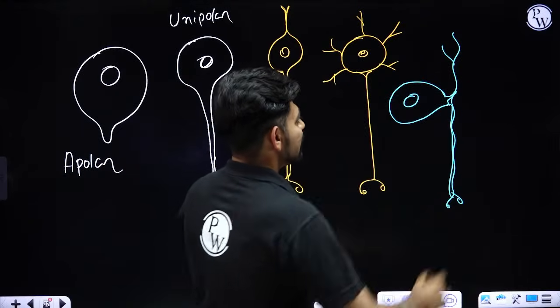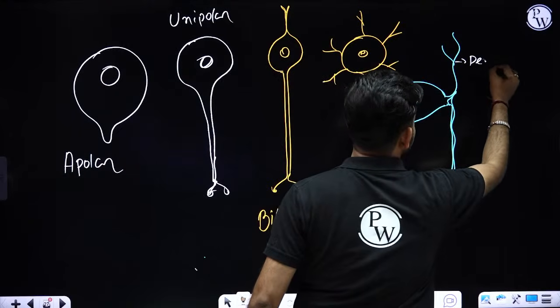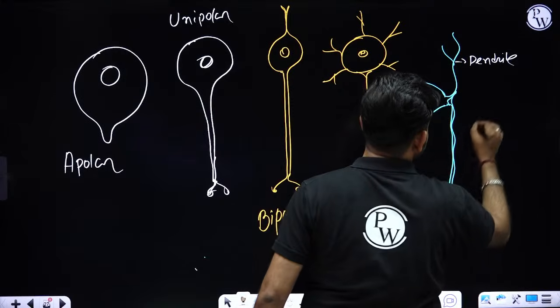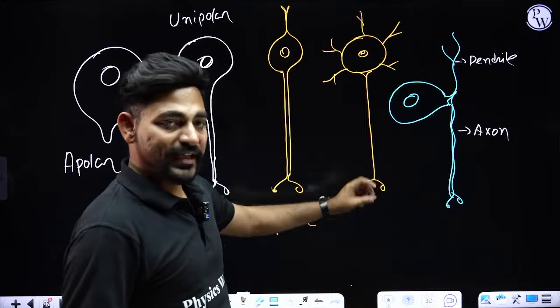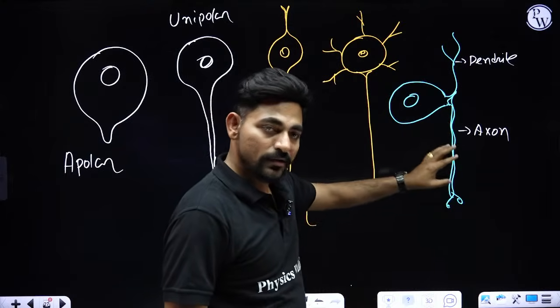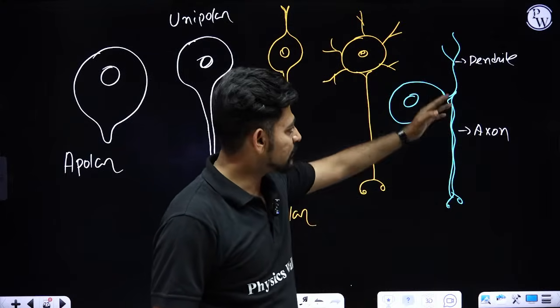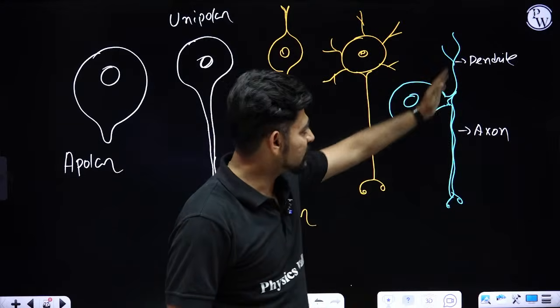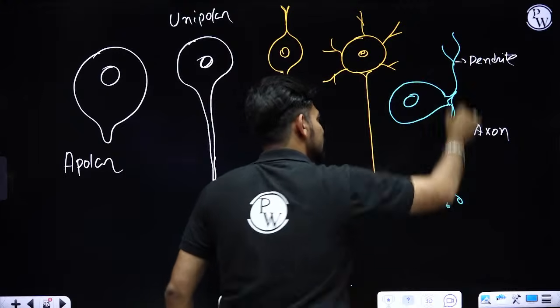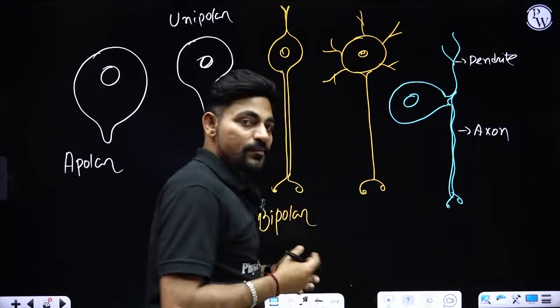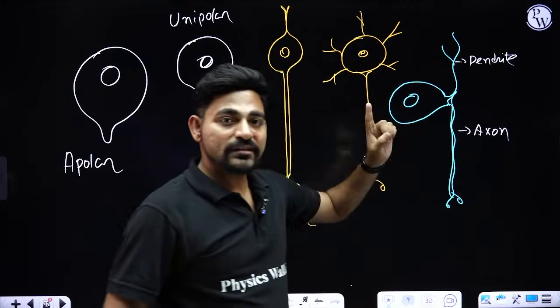But actually this is the dendrite, this is the axon. Technically, this is a bipolar neuron, but because this dendrite and axon are situated in the same axis, under the microscope it appears to be unipolar.